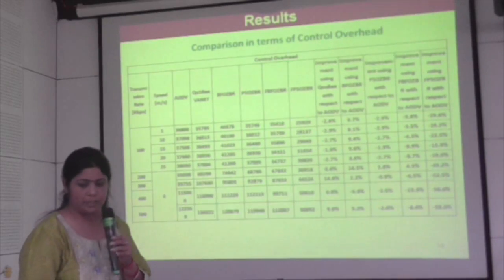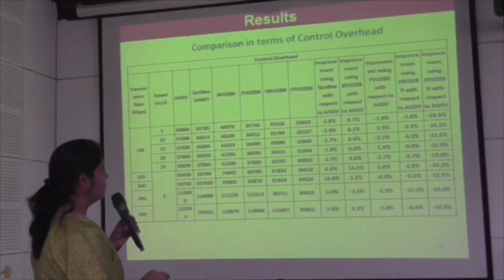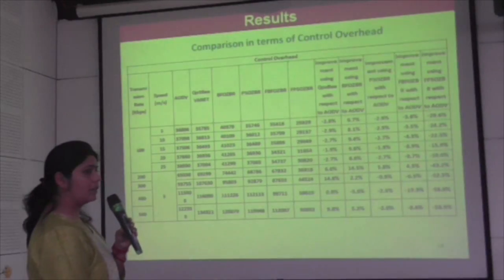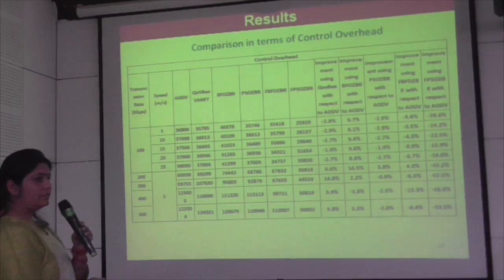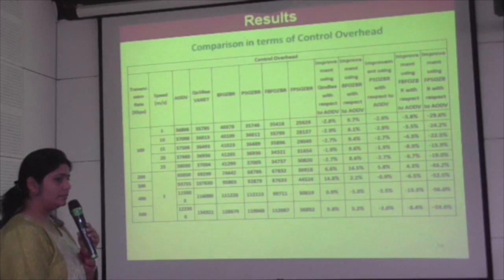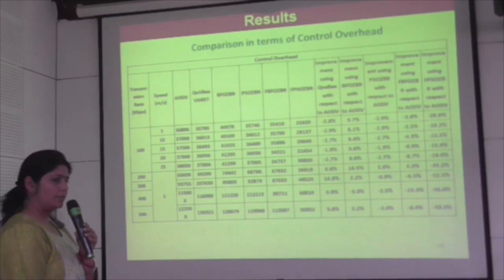Then from this also we can see that FBFOZBR and FPSOZBR are improving the overhead. You show us from the readings only. Don't go for the right side. Here you can see that itself will tell whether they should be low or high. That itself will explain, rather than this part. We'll do that.